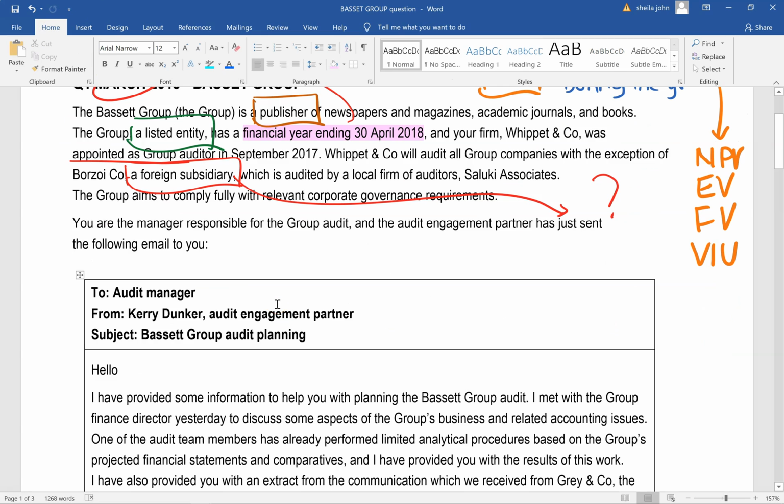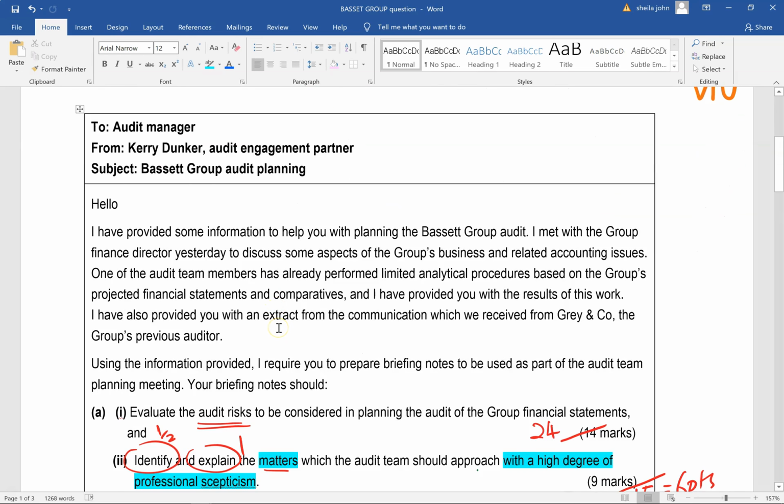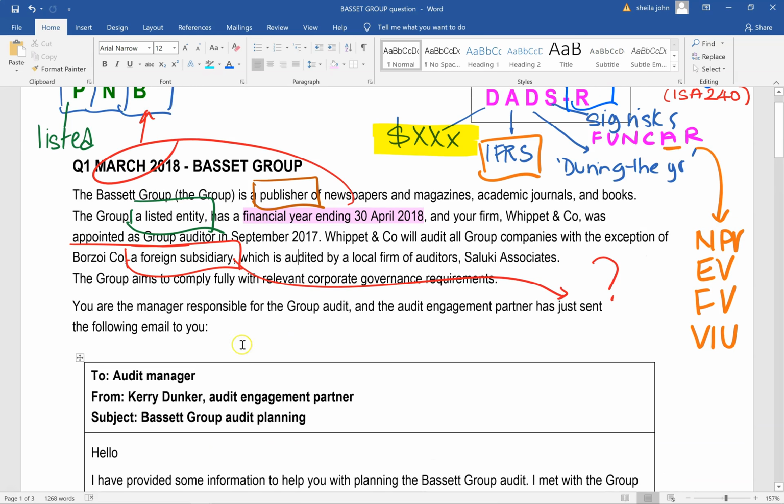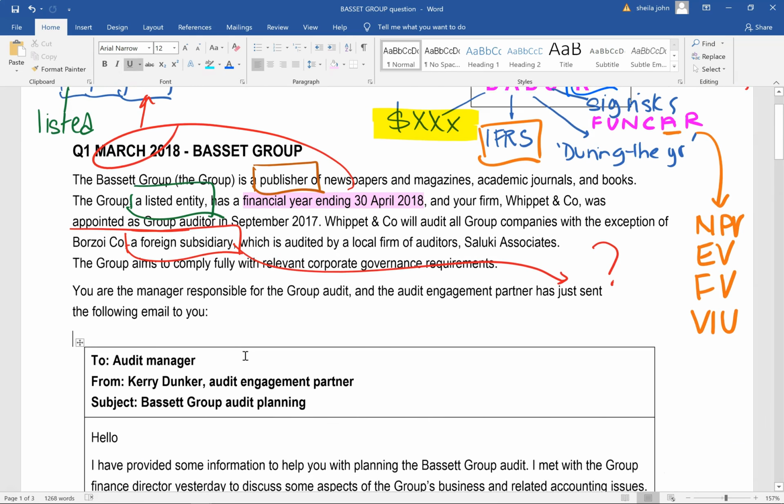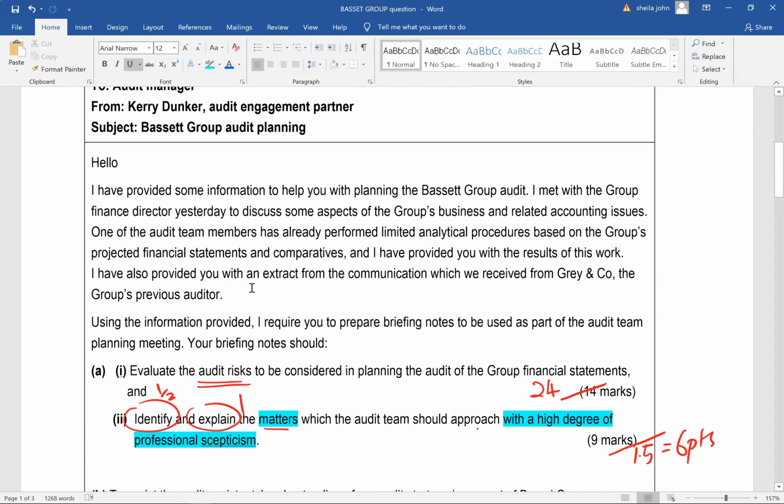It says here, you're the manager responsible for the group audit, and the audit engagement partner has just sent the following mail to you. Remember, this is an old format question. I mean, it's not really that old, it's 2018, but the format has changed. So this one would probably be in Appendix 1, the email from the engagement partner. It says, I provided you with some information to help you with the planning of BASSET Group. I met with the group finance director yesterday to discuss some aspects of the group's business and related accounting issues. One of the audit team members has already performed limited analytical procedures based on the group's projected financial statements and comparatives, and I provided you with the results of this work.